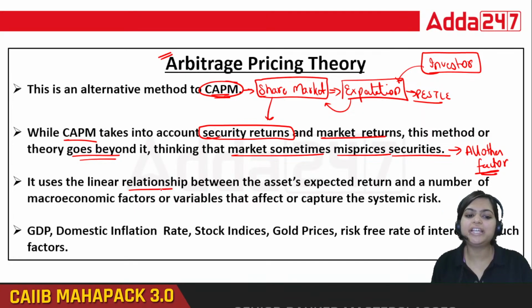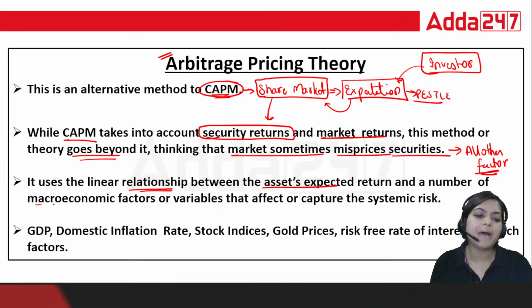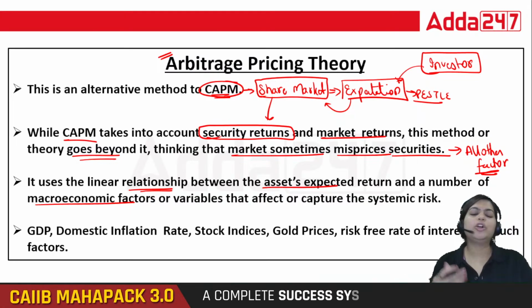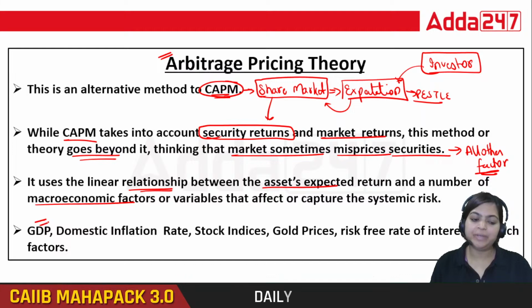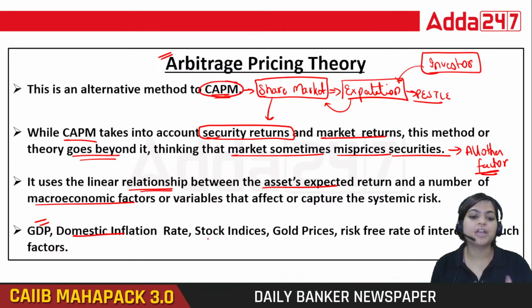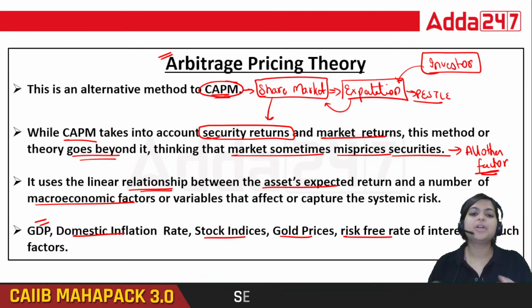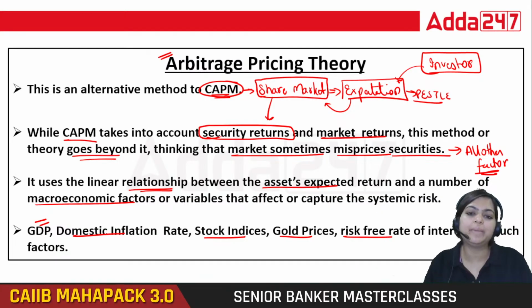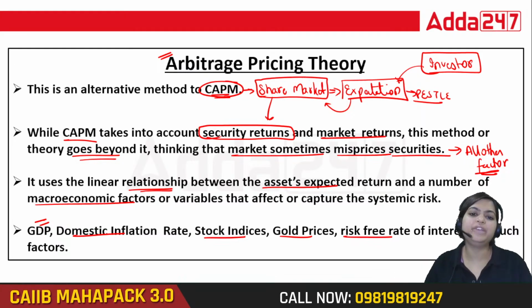Here you will see the relationship between an asset's expected return and a number of macroeconomic factors. Now what are the factors that can affect our decision? GDP, domestic inflation, stock indices, gold prices, risk-free rate of return. Always remember, when you are talking about your expectation, first always talk about what is free for you.